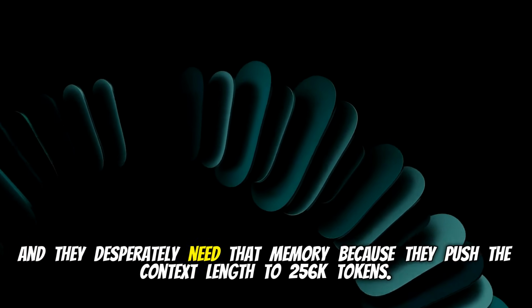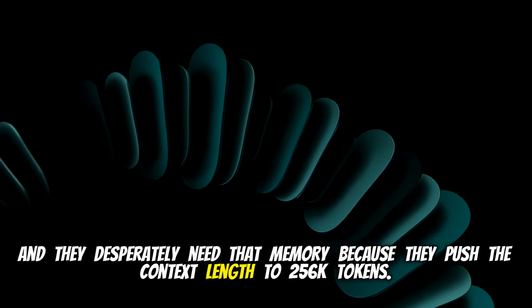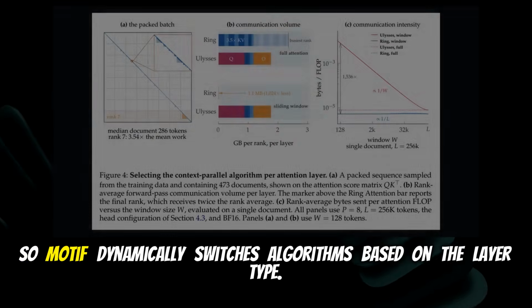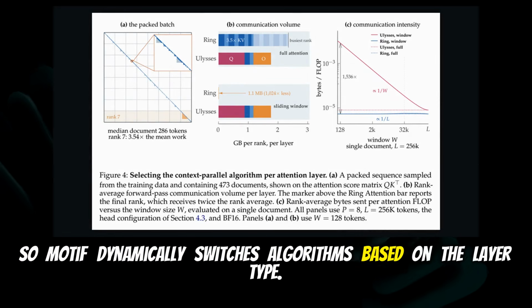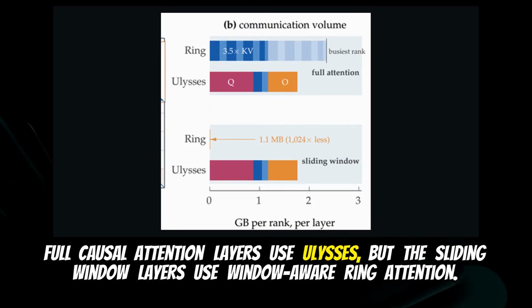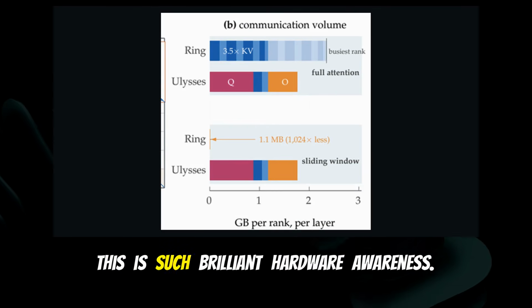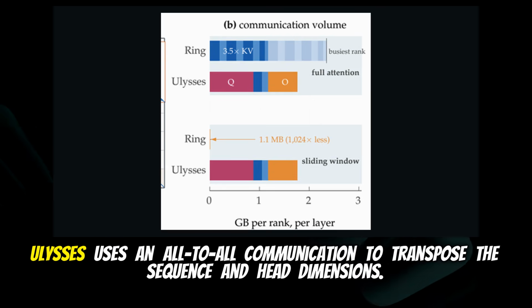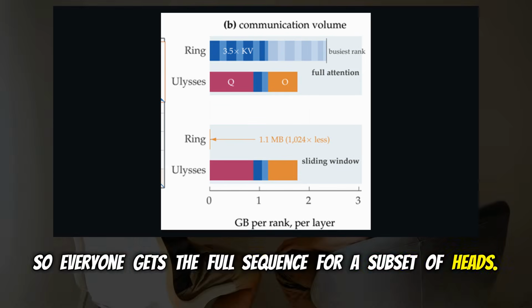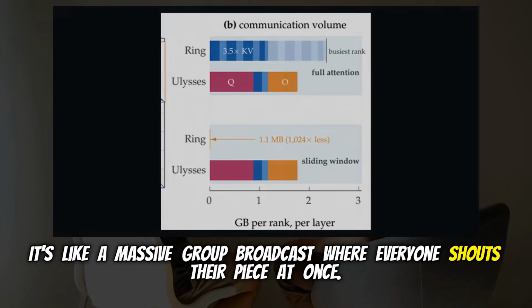And they desperately need that memory because they push the context length to 256K tokens. At that length, standard context parallelism algorithms break down. So Motif dynamically switches algorithms based on the layer type. Full causal attention layers use Ulysses, but the sliding window layers use window-aware ring attention. This is such brilliant hardware awareness. Ulysses uses an all-to-all communication to transpose the sequence and head dimensions, so everyone gets the full sequence for a subset of heads. It's like a massive group broadcast where everyone shouts their piece at once.